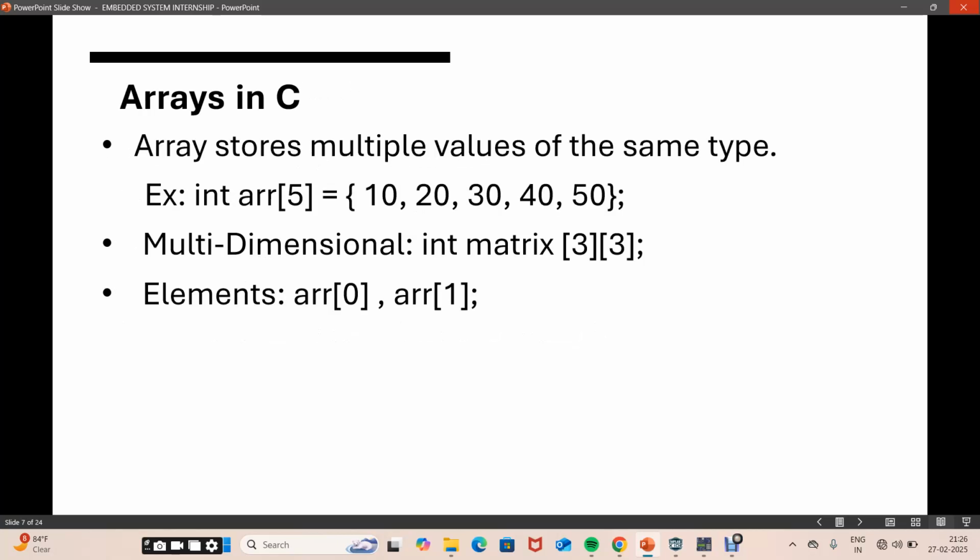Next, arrays in C. Arrays store multiple values of the same type, like a group of numbers. For example, an int array of 5 holds 10, 20, 30, 40, 50, a group of numbers of the same type. Then an array can also be multidimensional, like matrices.